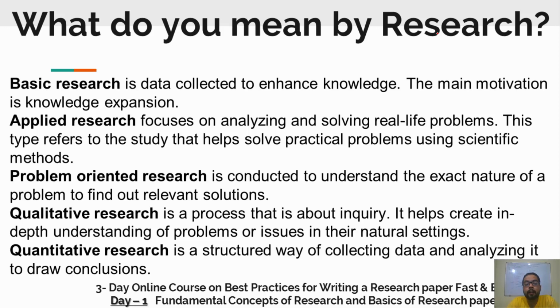When we talk about applied research, we focus on analyzing and solving real life problems. In problem oriented research, we try to find out the exact type of the problem, and we try to find its solutions.